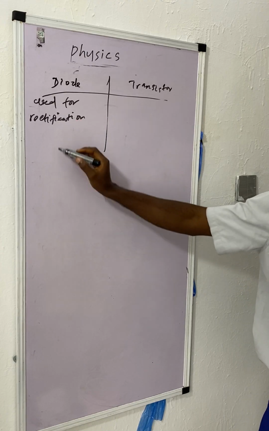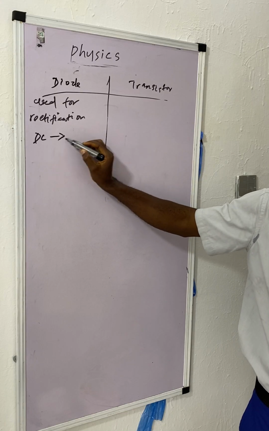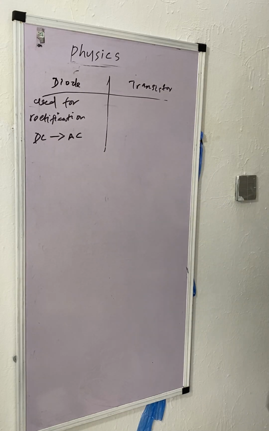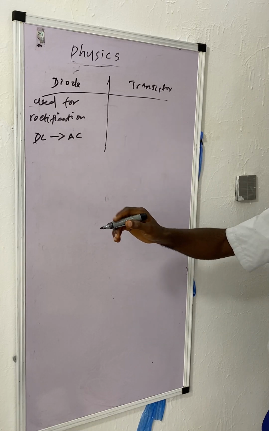What is rectification? Conversion of what? DC to what? AC. Conversion of direct current to alternating current. That is the function. It usually contains a P and N, a PN junction.